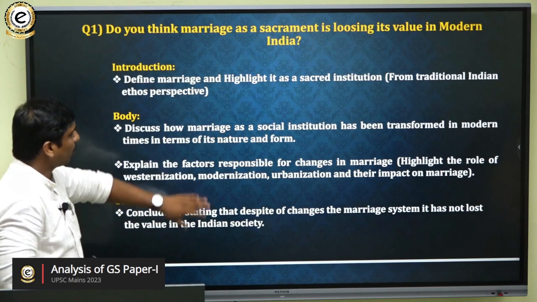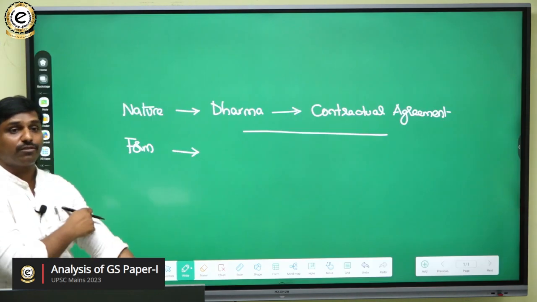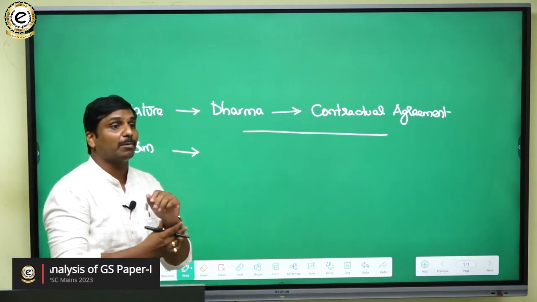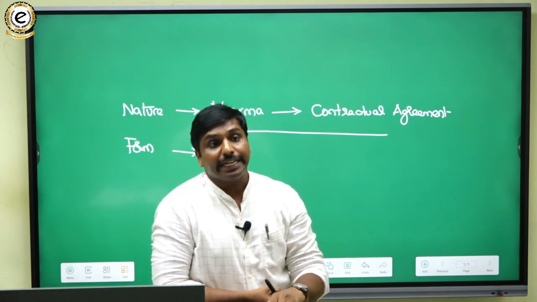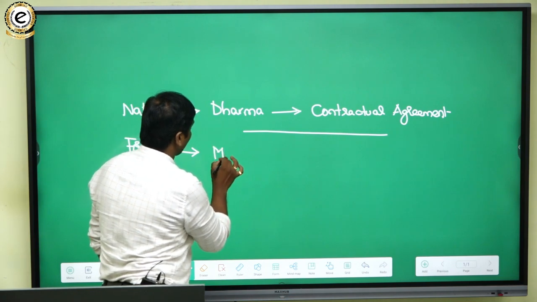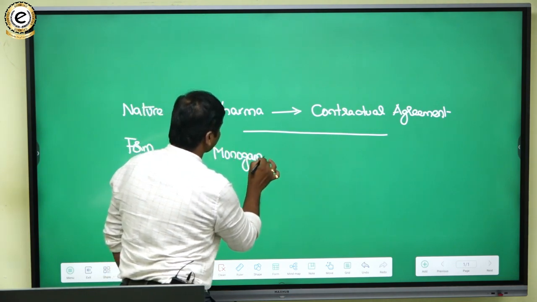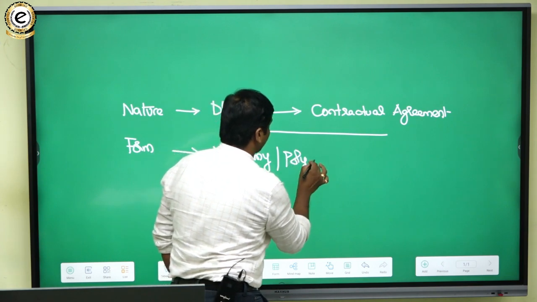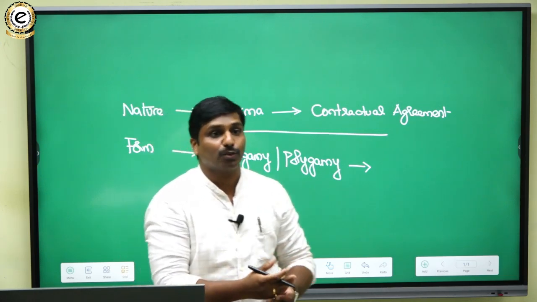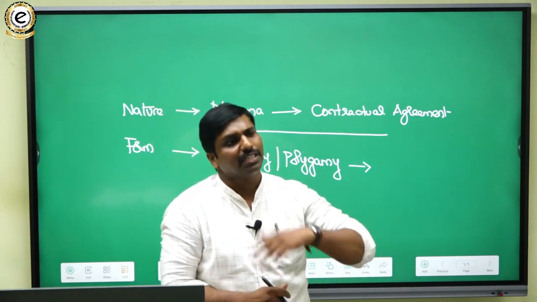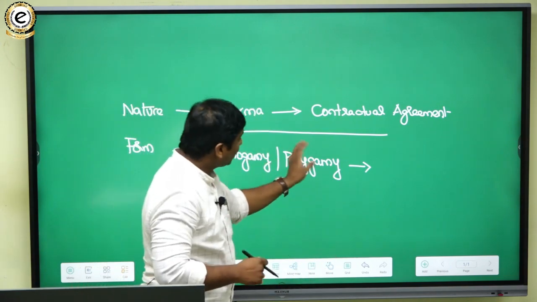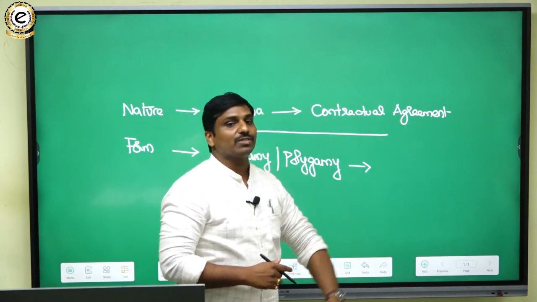So here, if we talk from the perspective of recent things, what are the changes in the form of marriage? Changes in the form of marriage means traditionally, if you see in India, we used to have some forms of marriage, like monogamy practice or polygamy practice. These are the practices that were prevailing from the traditional Indian ethos point of view. There are other forms, but simply we are picking two important things. And now from these, new patterns are emerging.